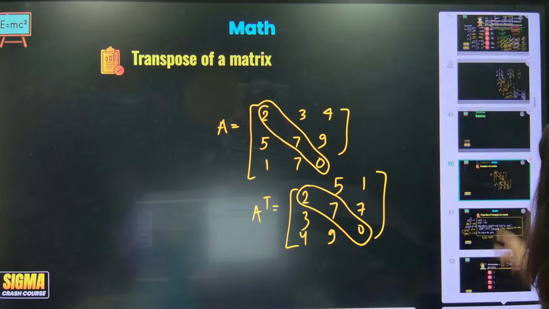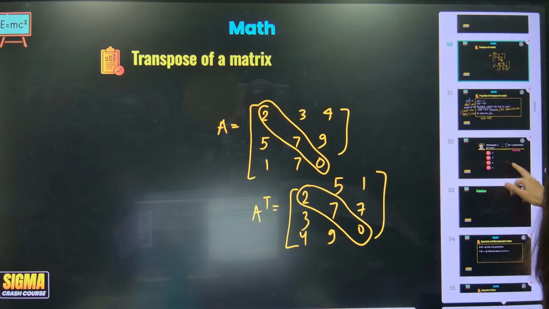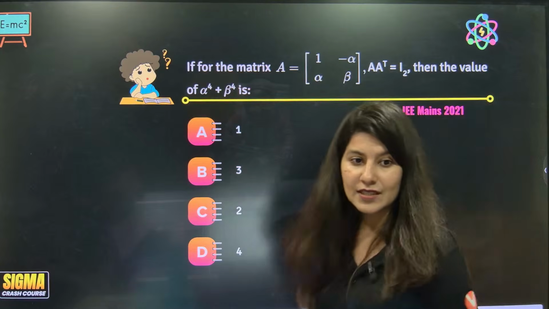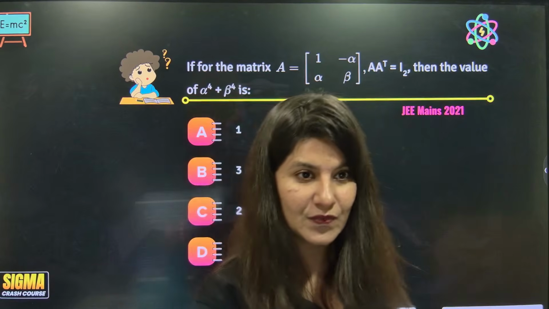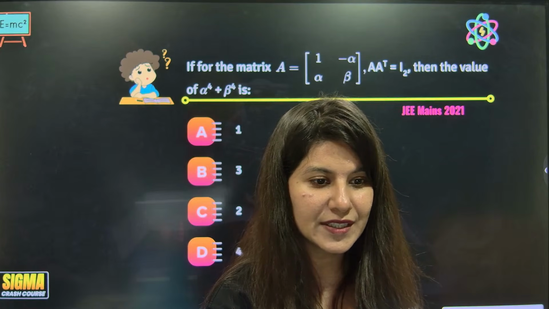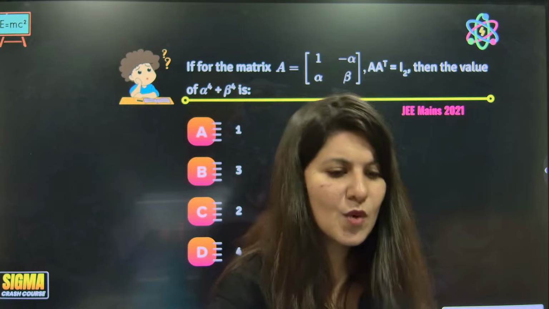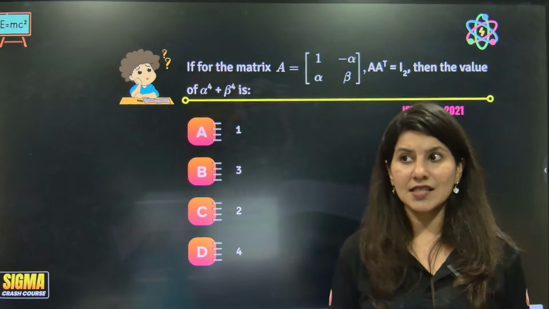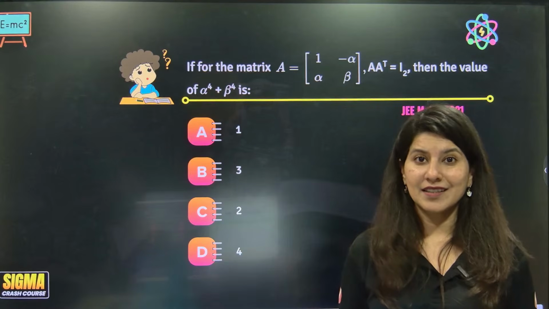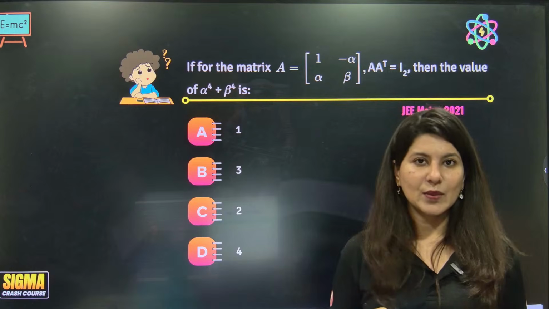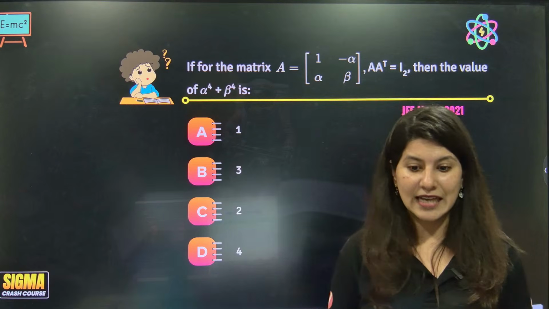Anyway, we are going to solve one question based on that, which is a JEE Main 2021 question. Ready for it? See, I told you I have so many questions for you already. So many questions for you. You can count in these 3 hours, solving mathematics questions and solving chemistry questions, there is a difference. The time is different.